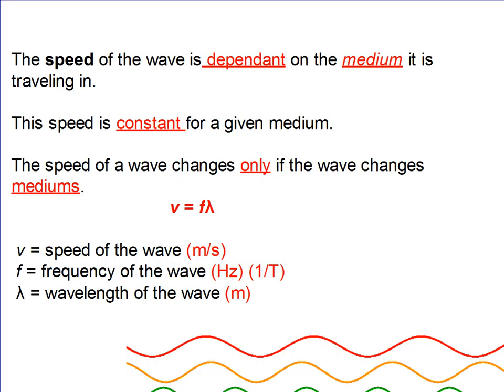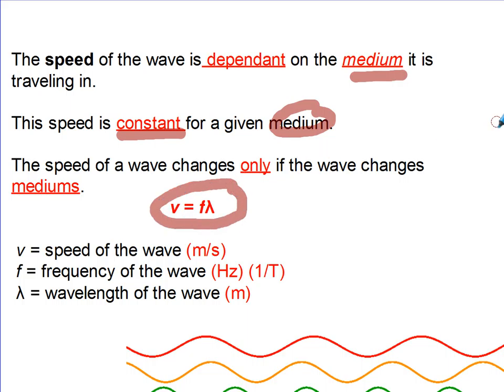Now, the speed of a wave depends only on the medium. Let me repeat that. The speed of a wave depends on the medium, and it is constant for a given medium. We often say the speed of light is 3 times 10 to the 8th meters per second. That is only in a particular medium. And remember, the medium is the material. The speed of a wave will change if and only if you change the medium.